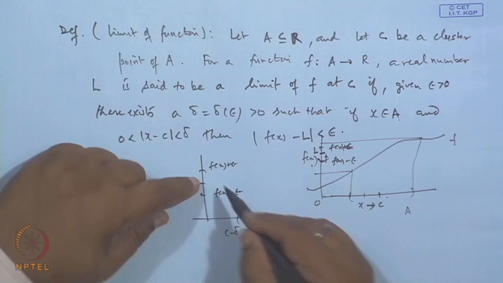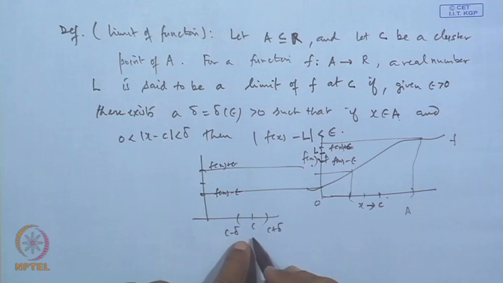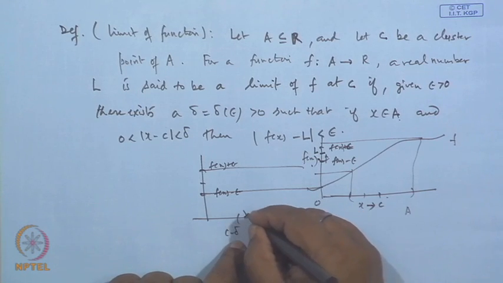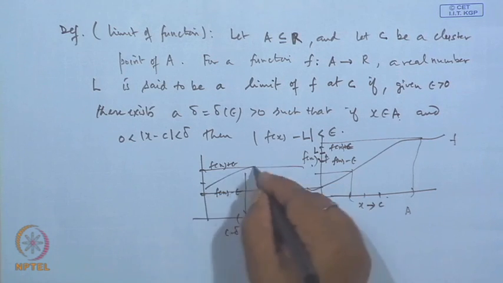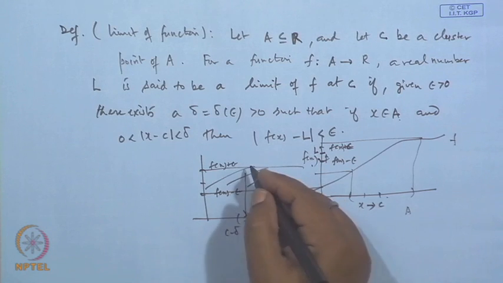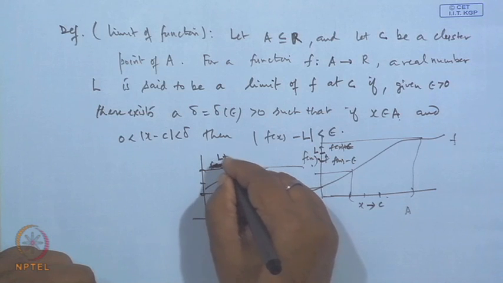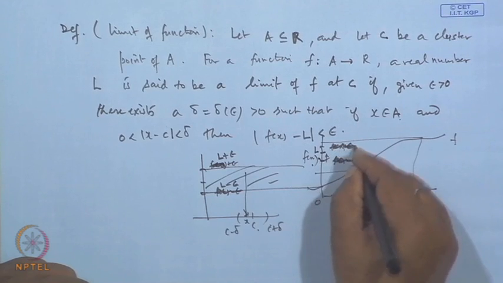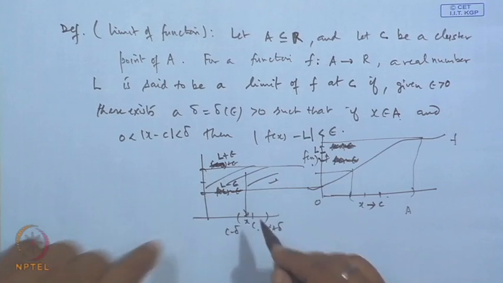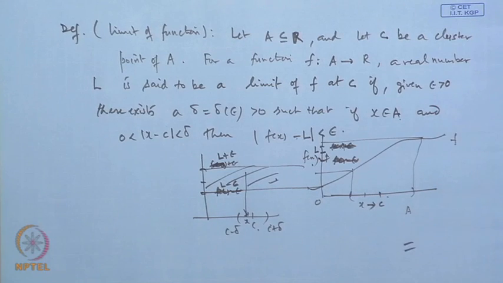For the given epsilon greater than 0, there exists a delta such that whenever we take any point x different from C in this neighborhood, the image of it will fall within the range L minus epsilon to L plus epsilon. Then we say that the limit of f(x) is L. Okay, thank you very much.